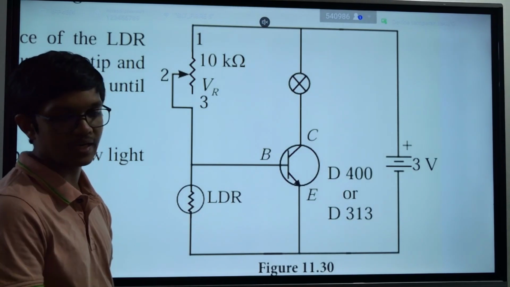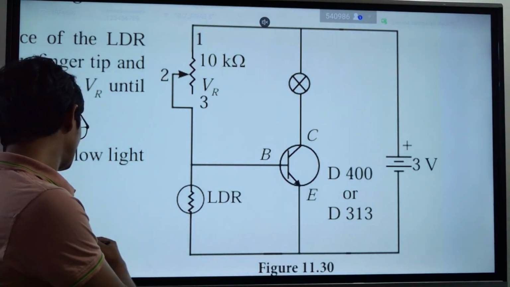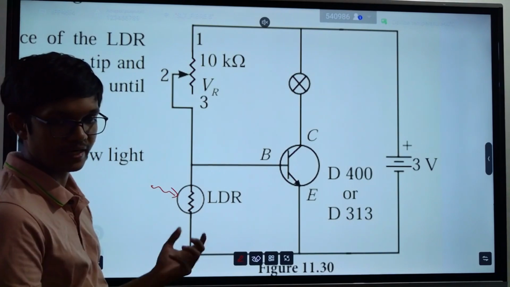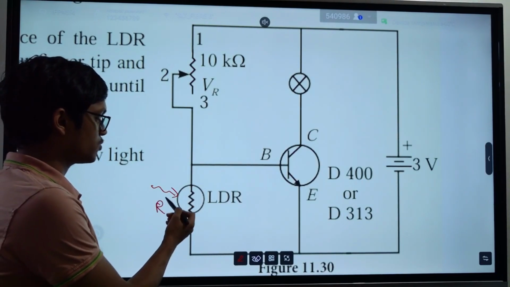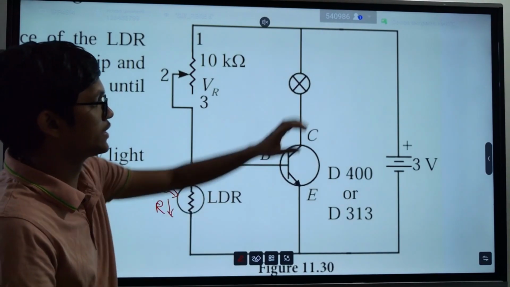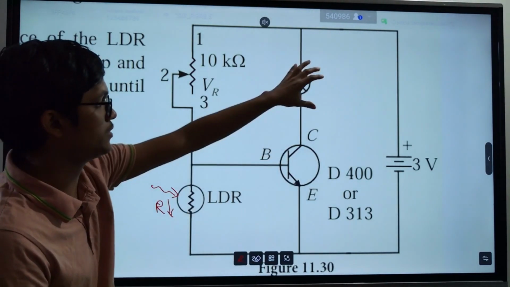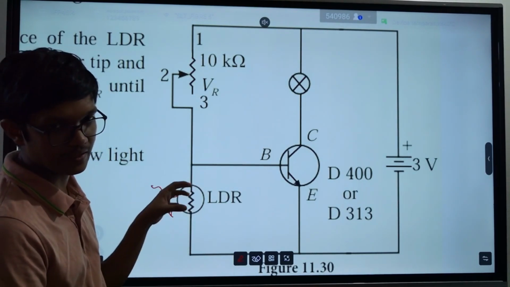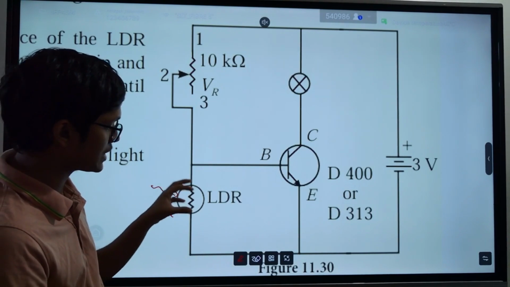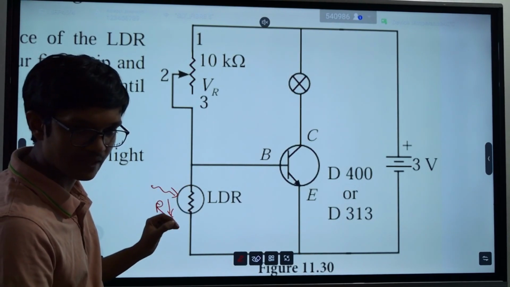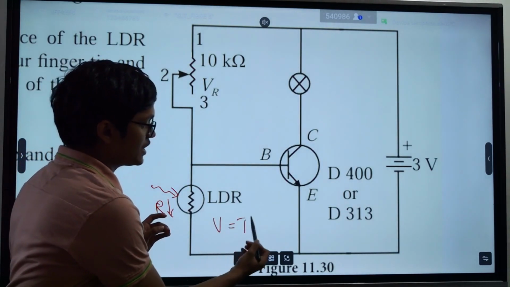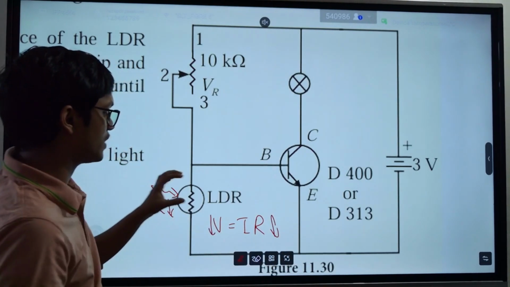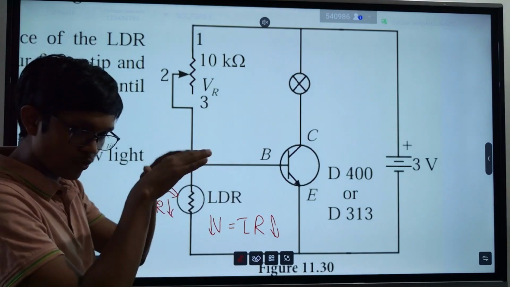So these LDRs are light dependent resistors. That means when light falls onto these resistors, the resistance goes down. So you connect your garden bulb here. Now in the daytime, light falls onto this LDR. When light falls onto this LDR, the resistance decreases. As we learned, V equals IR. When this resistance goes down, the voltage felt by this LDR goes down.